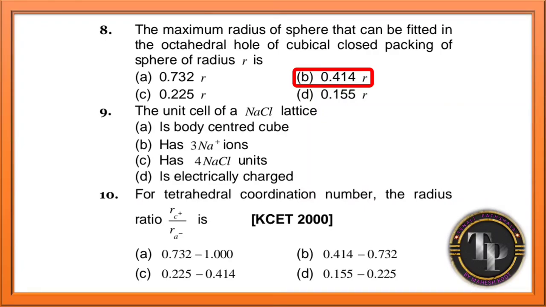The unit cell of NaCl lattice is a body centered, has 3 Na plus ion, has 4 NaCl in it, is electrically charged, has 4 NaCl in it, and you know NaCl is a face centered cube, it is not a body centered. Correct or not? So correct option among the following is 4 NaCl units.